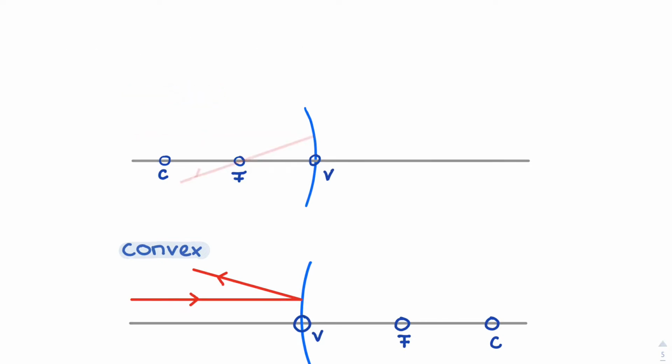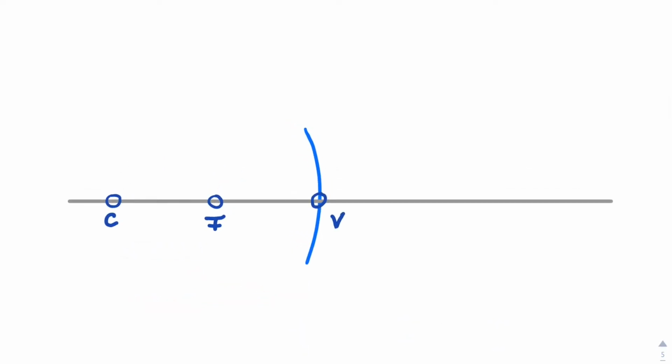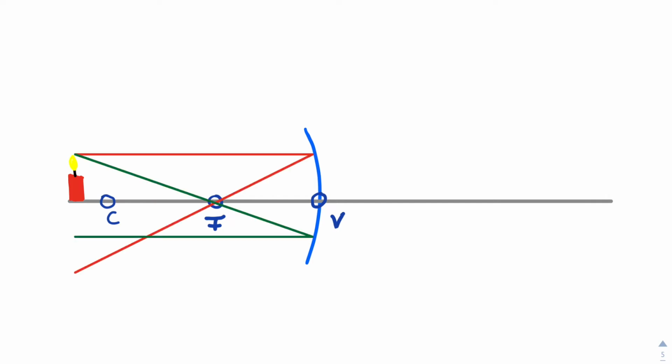If you want to draw the image a concave mirror creates on paper, you have to consider the following 3 construction rules. Ray 1 is drawn parallel to the principal axis and gets reflected back through the focal point F. Ray 2 is drawn through the focal point F and reflected back parallel to the principal axis. And the last one, Ray 3, is drawn through the center of curvature C and reflected back on itself. Wherever 2 of these rays meet in a point, you can draw the image, and the third ray is only drawn to check the construction.